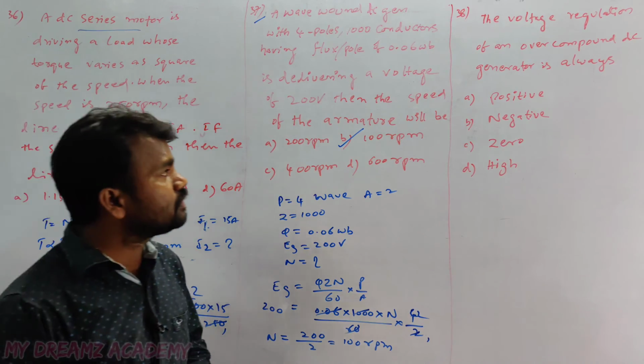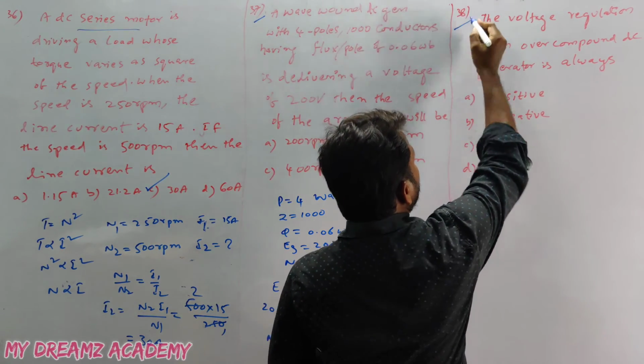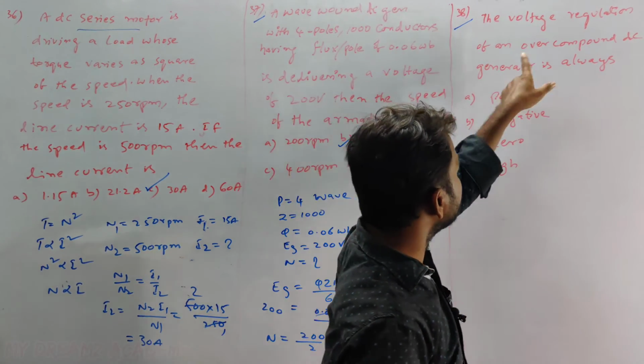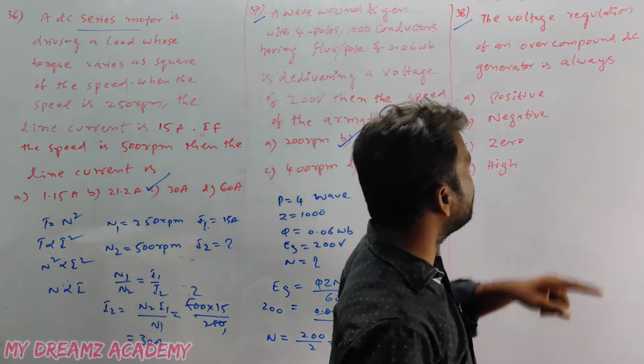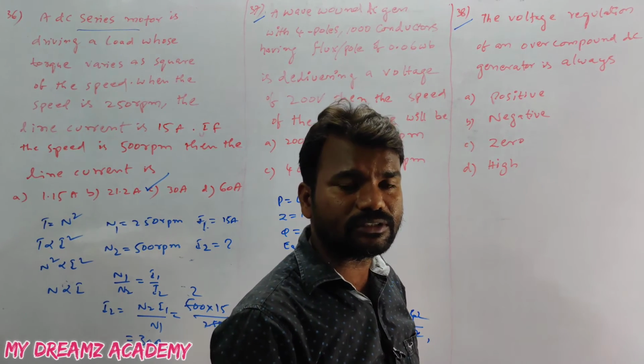Right? So we'll see the next question, that is the 38th. The voltage regulation of an over compound DC generator is always.